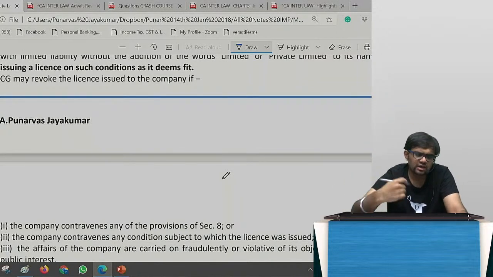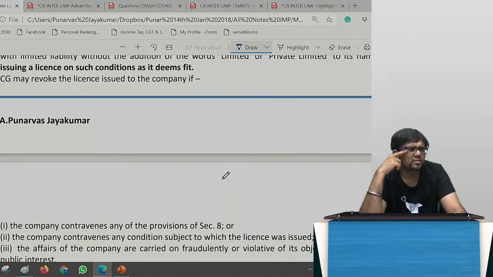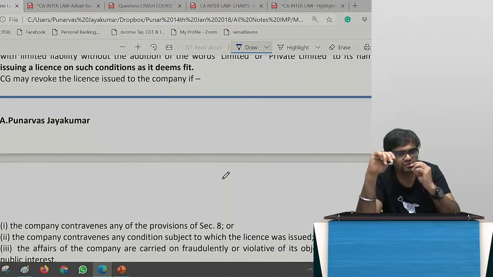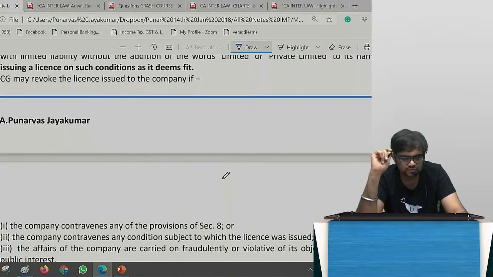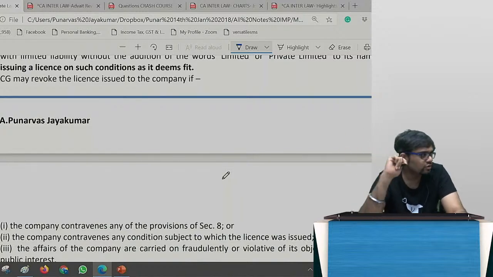Whenever need be, the courts can lift the corporate veil. The corporate veil concept has now been shifted to CA Foundation. Though you know the concept, it has been shifted to CA Foundation. So CA Foundation people have corporate veil, and there are three doctrines, if you remember: doctrine of ultra vires, doctrine of constructive notice, and doctrine of indoor management. There are three doctrines that we need to remember.